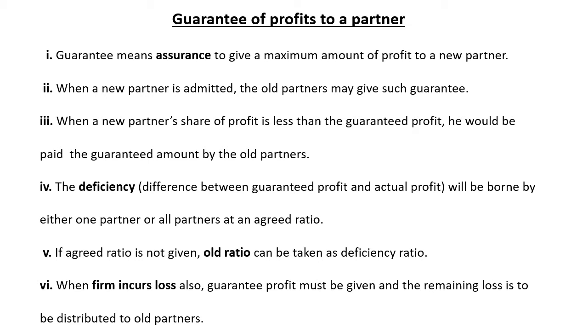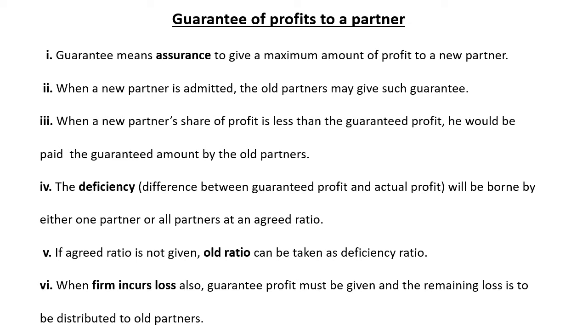Guarantee means assurance to give a maximum amount of profit to a new partner. When a new partner is admitted, the old partners may give such guarantee. When the new partner's share of profit is less than the guaranteed profit, he would be paid the guaranteed amount by the old partners. The deficiency, that is the difference between guaranteed profit and actual profit, will be borne by either one partner or all of the partners at an agreed ratio. If the agreed ratio is not given in the question, the old ratio can be taken as the deficiency ratio.